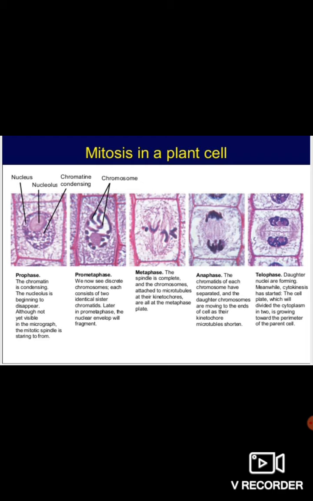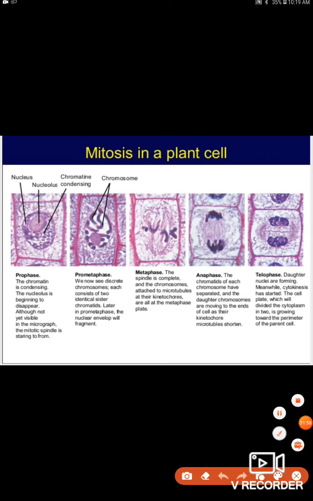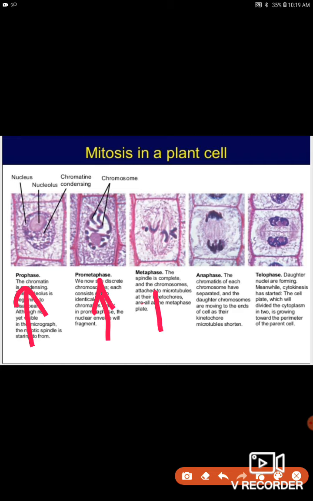Here in this slide you can see all the phases together. Whatever I showed you before were diagrams that are easy to understand, but these are the images which we will observe in the lab. If it is prophase, you will find a prominent nucleus and the cell with the nuclear membrane.